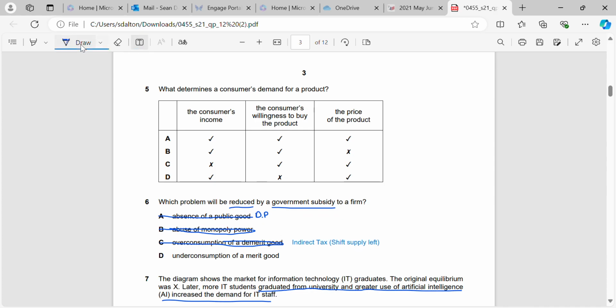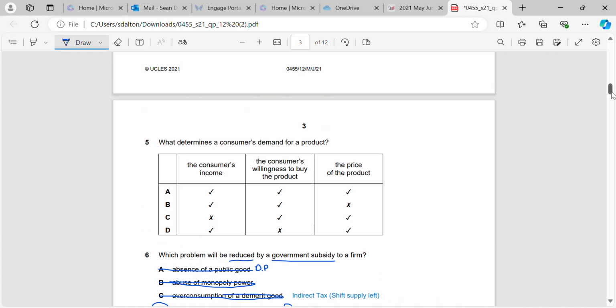But it will help us to reduce the underconsumption of a merit good. They're goods that people will benefit from using. So we want to increase the supply, and when we put a subsidy in place, supply will shift to the right and the quantity will increase, which is exactly what we want with a merit good.